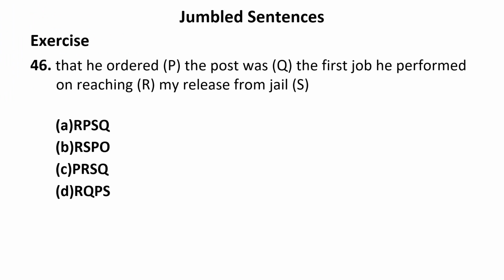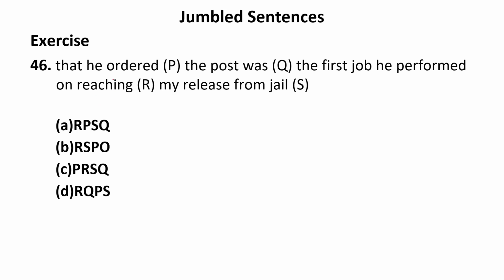Here we have the 46th question. It means till 45 we have already done in part 3. Now this is again a type of jumbled sentence which we come across in our exam. Here the sentence is written and it is divided into several parts, that is P, Q, R, S. Only the format has been changed, but the pattern is the same as we have already done. So the pattern of doing the questions will be the same as we have done earlier.